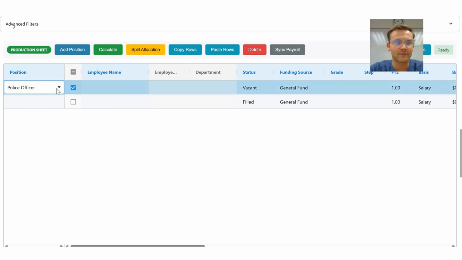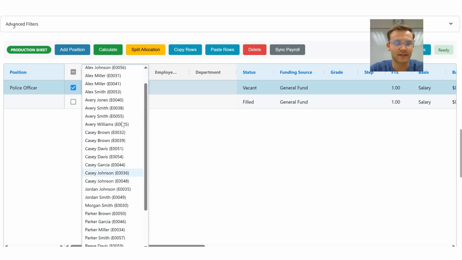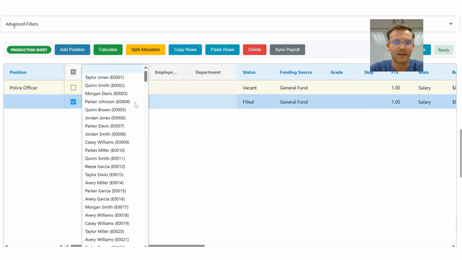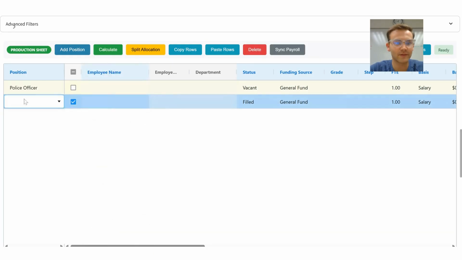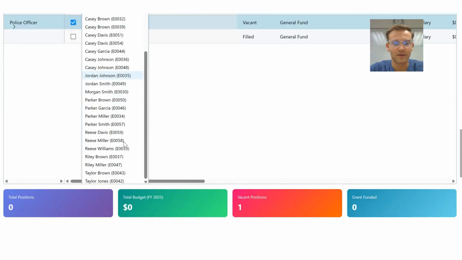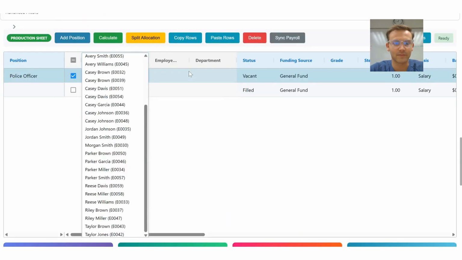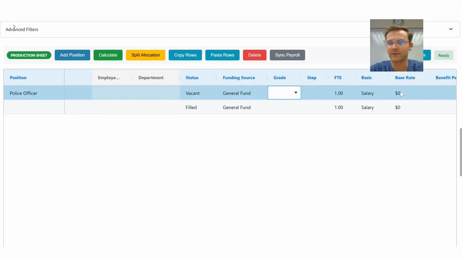And so let's say we're hiring, do we need another police officer? This is all of our current police officers. If you see here, we've got so many employees in the city, but when you sort by police officer, it filters all of the existing ones. Or we can use a vacant position if we want to just leave it empty, and we put in the department police. What's our salary base rate?